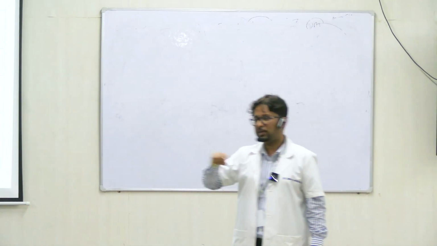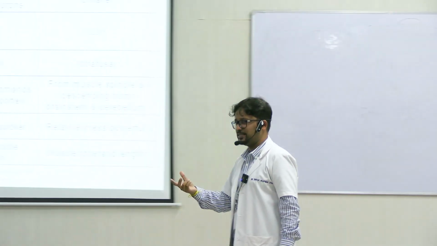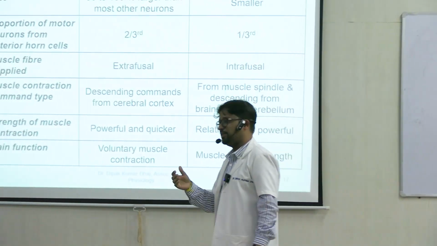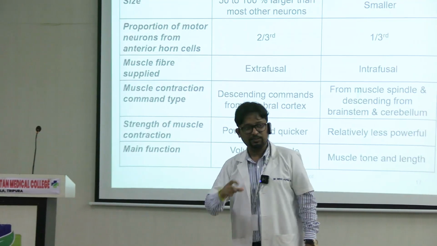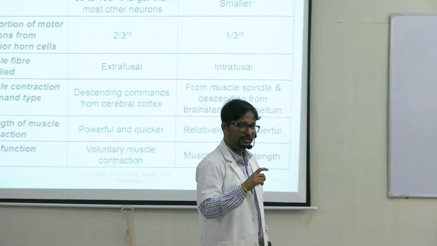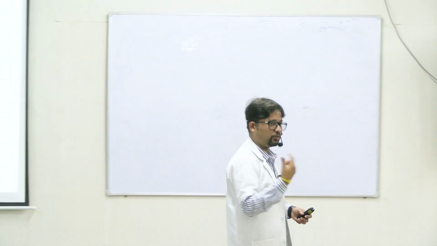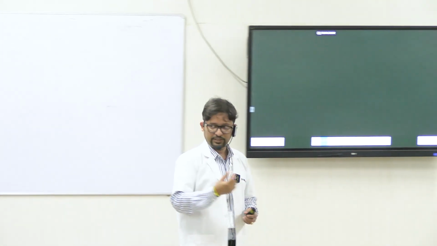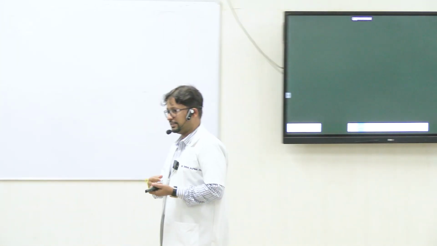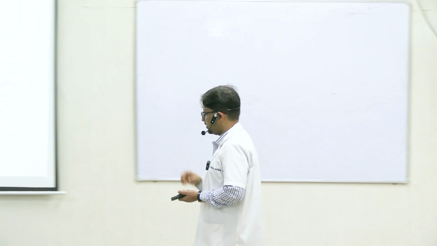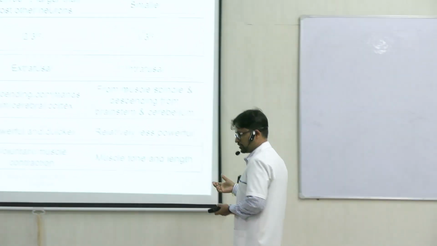Conscious command के दौरान, if suppose there is a mismatch in the execution or something unexpected happens, कि जितना length या जितना force brain ने calculate किया था, that did not execute that way. तो moment to moment basis पे ये जो corrections हैं, right? Correction of the length and the tension developed in the muscle. So this is done by the gamma motor neurons, right?